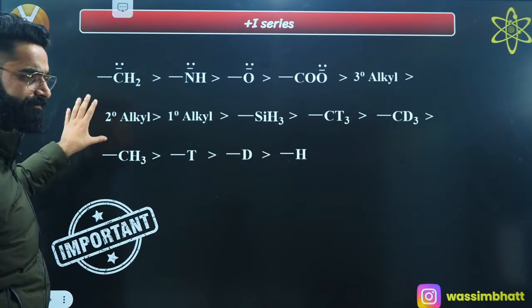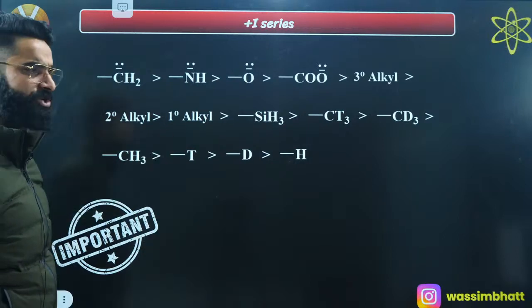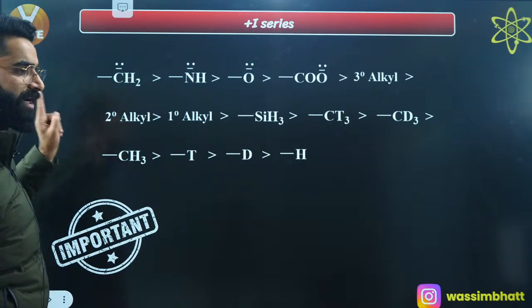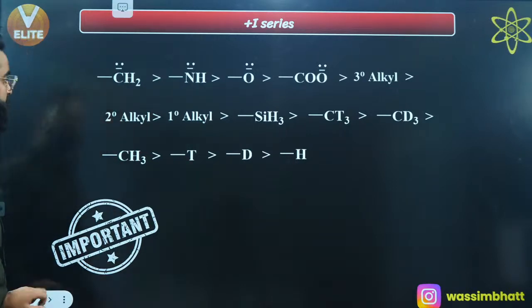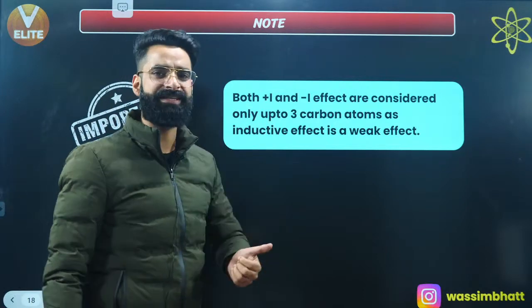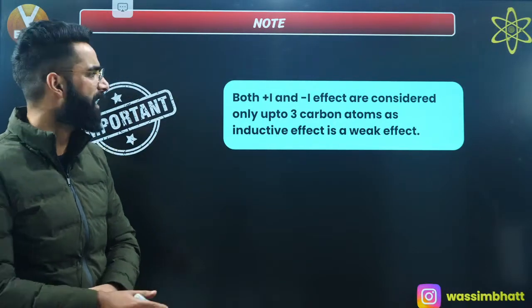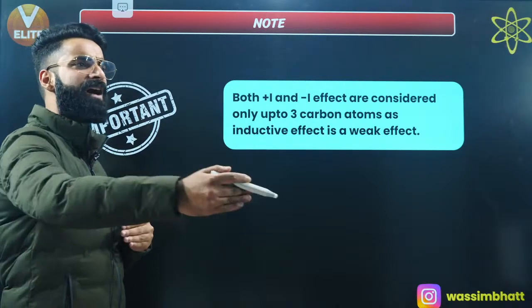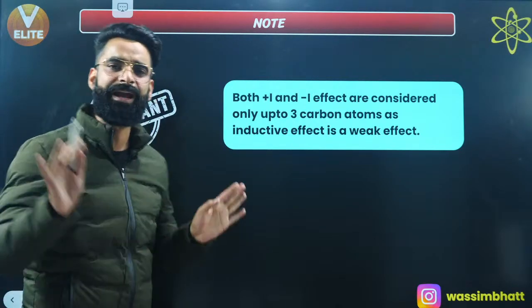I'm going to use this series in the questions to decide the acidic and the basic strength, right? So do remember this series from now onwards, correct people? And do remember one more thing, both plus I and minus I effect are considered only up to 3 carbon atoms. After 3 carbon atoms, their effect is neglected, okay?